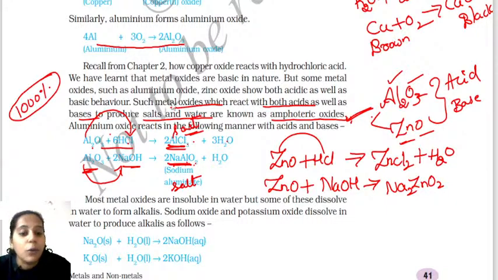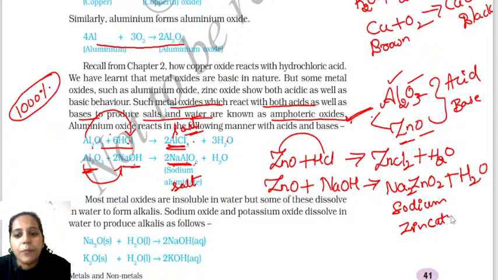It's very important to know this, children. What happens when aluminum oxide reacts with acid as well as base, and what happens when zinc oxide reacts with acid and base? Both you have to know. Na2ZnO2 is sodium zincate. What is the name of this? This is sodium zincate. Sodium zincate it is. Okay. And this is sodium aluminate. You must know both. With respect to examination point of view, both are really very important.